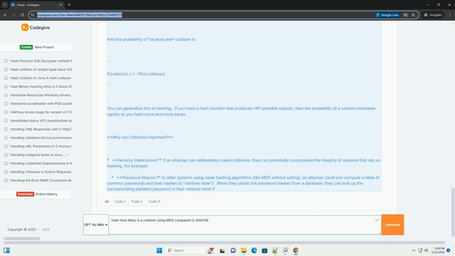BLAKE3 is a modern, fast, and secure hash function that is designed to be a drop-in replacement for MD5, SHA-1, SHA-2, and SHA-3. It's worth investigating.